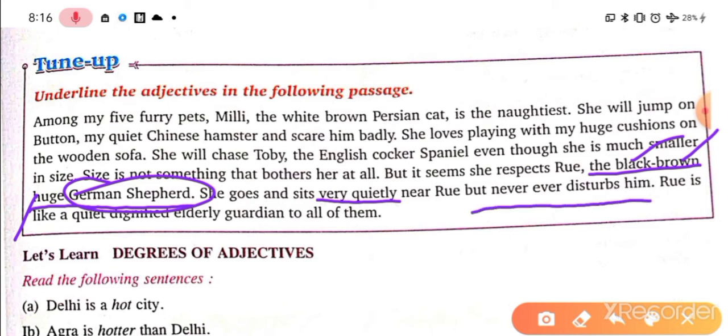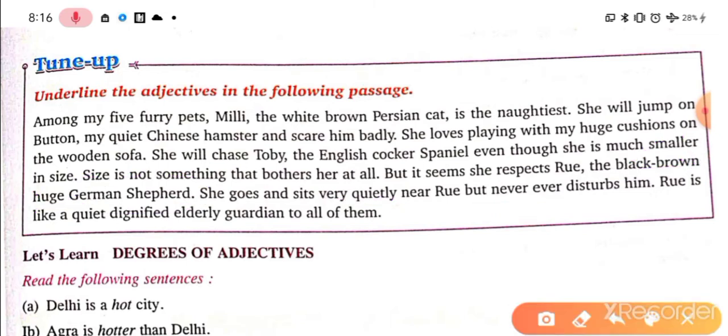And Ryu is like a quiet, see, the adjectives like a quiet, dignified, elderly guardian to all of them. So the German Shepherd, Ryu, is the guardian for all of them. Dignified means very splendid, very good, or very proud, having a very proud rapport among all. So these are the adjectives. So guys, how interesting is this exercise.